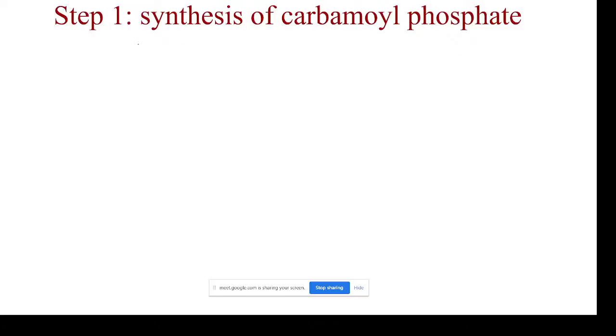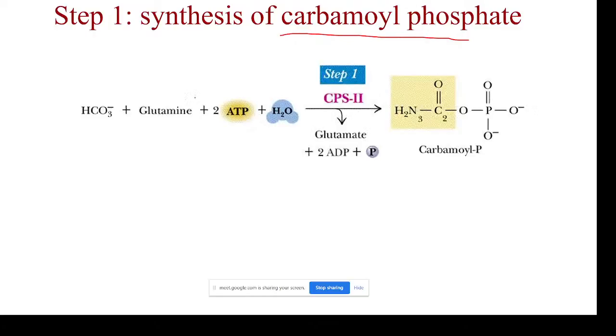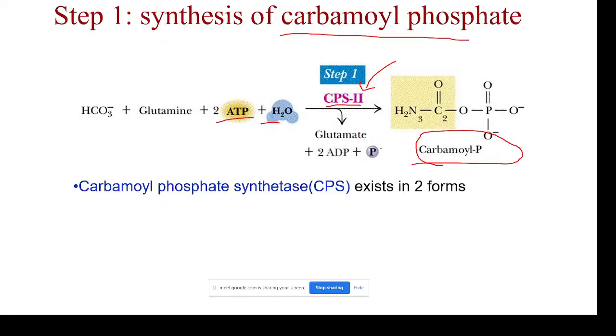Step 1 is the synthesis of carbamoyl phosphate. Bicarbonate will react with glutamine in the presence of 2 molecules of ATP and water to form carbamoyl phosphate. The reaction is catalyzed by carbamoyl phosphate synthetase 2, CPS2. Glutamine transfers the amine group and glutamate is released. Carbamoyl phosphate synthetase exists in 2 forms, CPS1 and CPS2.